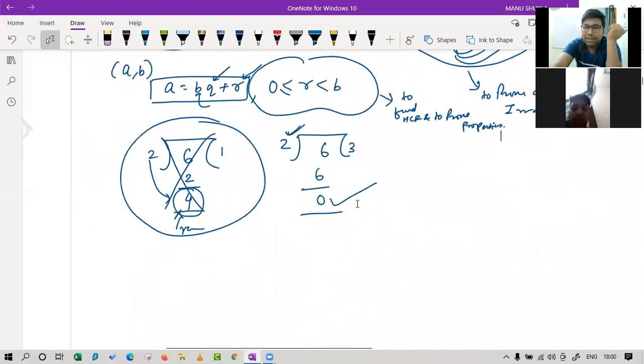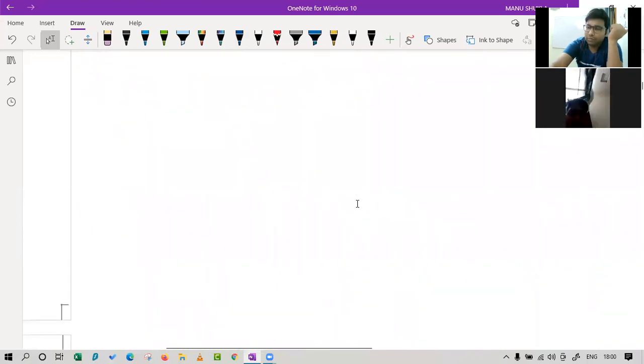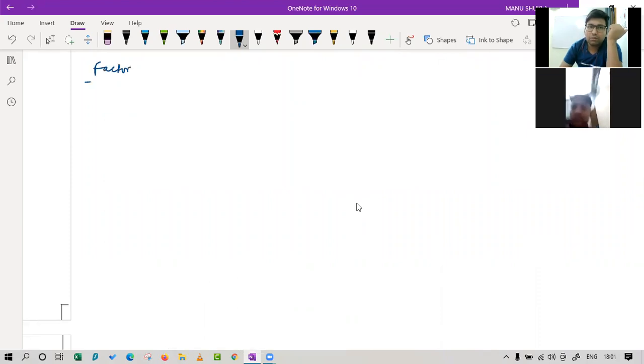Now, let's see what is HCF. And before that, what is a factor? Before understanding the highest common factor, let us understand what a factor is. Factors are two numbers which multiply to get us a product.